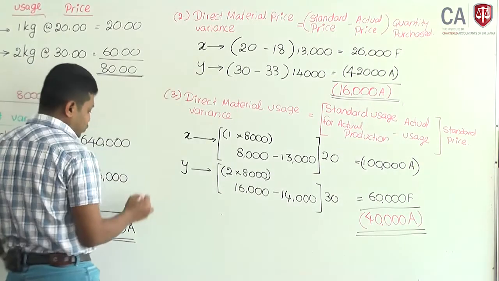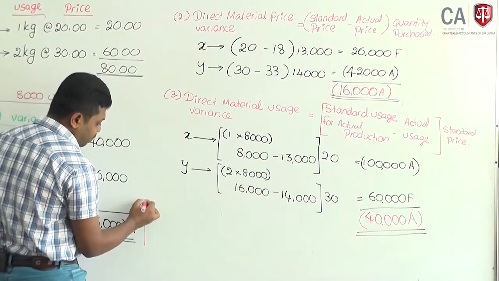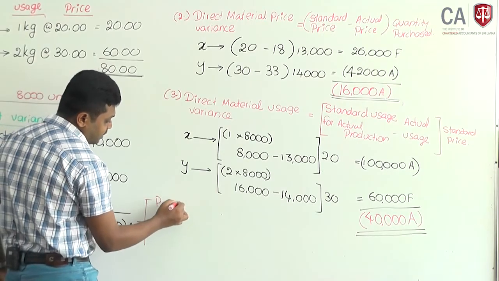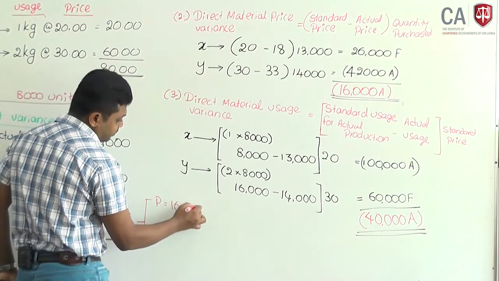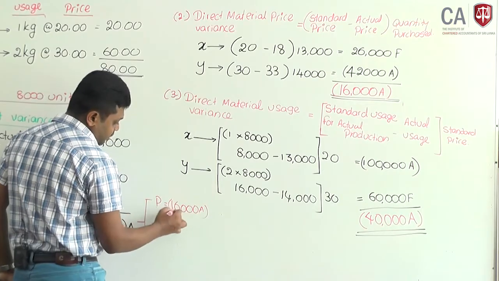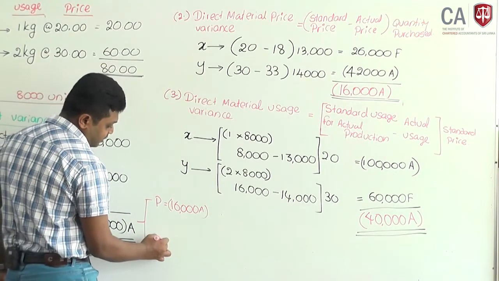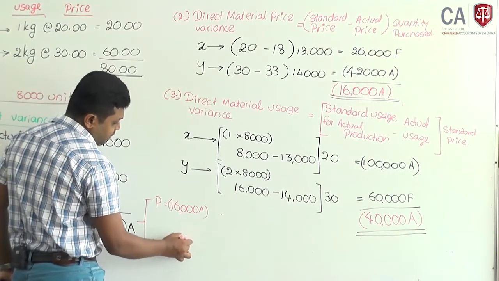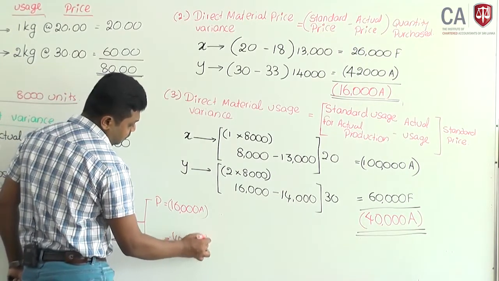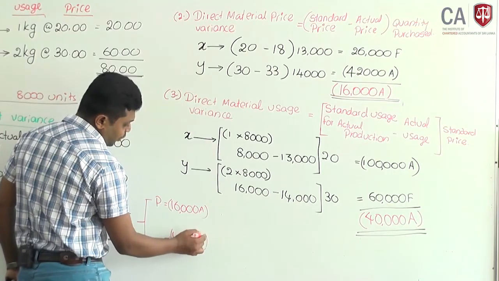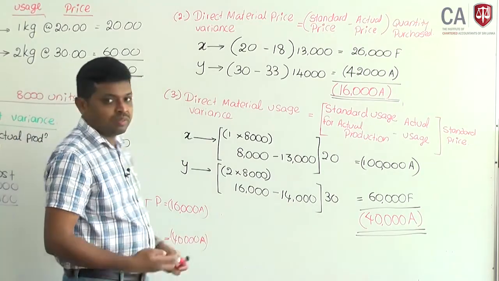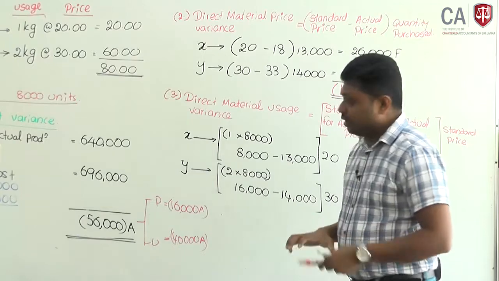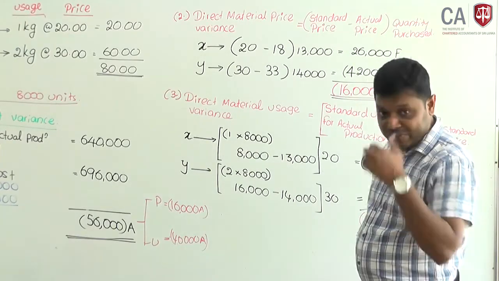Okay, if you add both together, price variance 16,000 adverse, usage variance 40,000 adverse. Okay. That's how it will work.